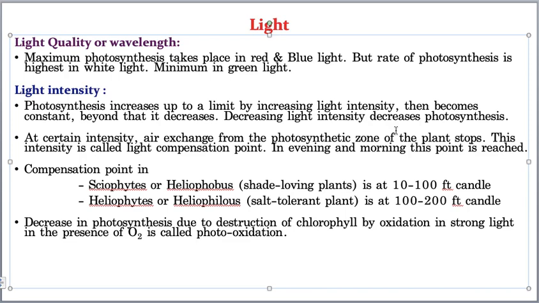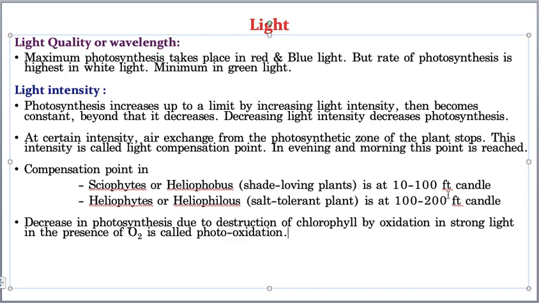Usually the light compensation point will be attained in the evening time and also morning time. The compensation point in sciophytes, meaning shade-loving plants, whereas heliophytes means sun-loving plants. In sciophytes it is from 10 to 100 foot candles. What is the meaning of foot candle? A measure of light intensity is called foot candles. FT means foot, foot candles. Whereas for heliophytes the compensation point is 100 to 200 foot candles.